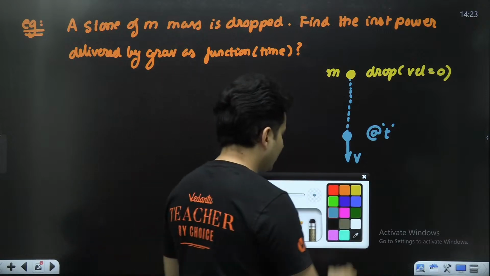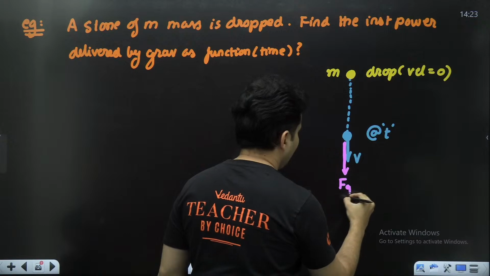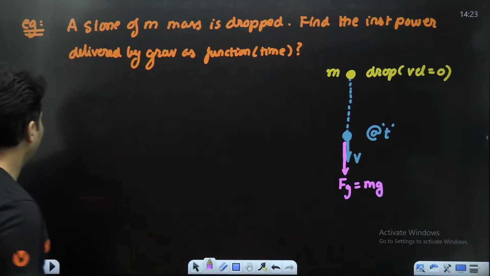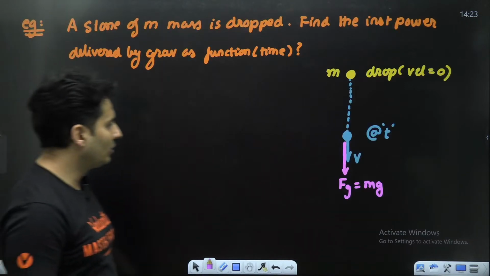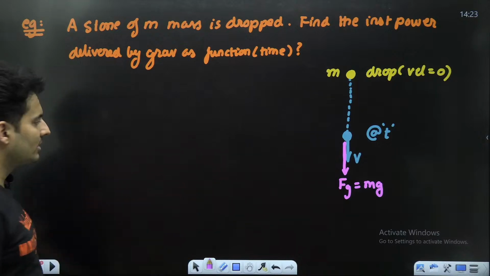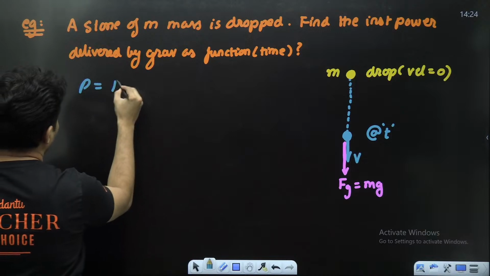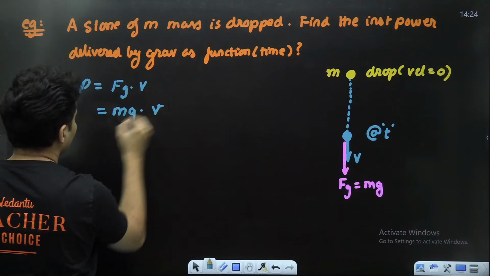The force acting on it is the gravitational force, which is mg, and we know that power is nothing but force dot velocity. I know the force, I know the velocity, my job is done. So power is force into velocity. Force is mg, velocity is v.